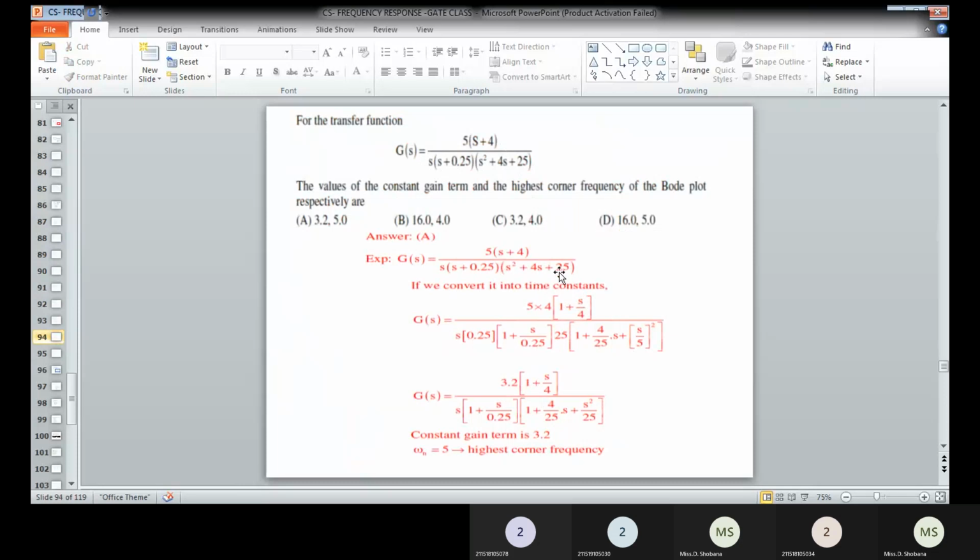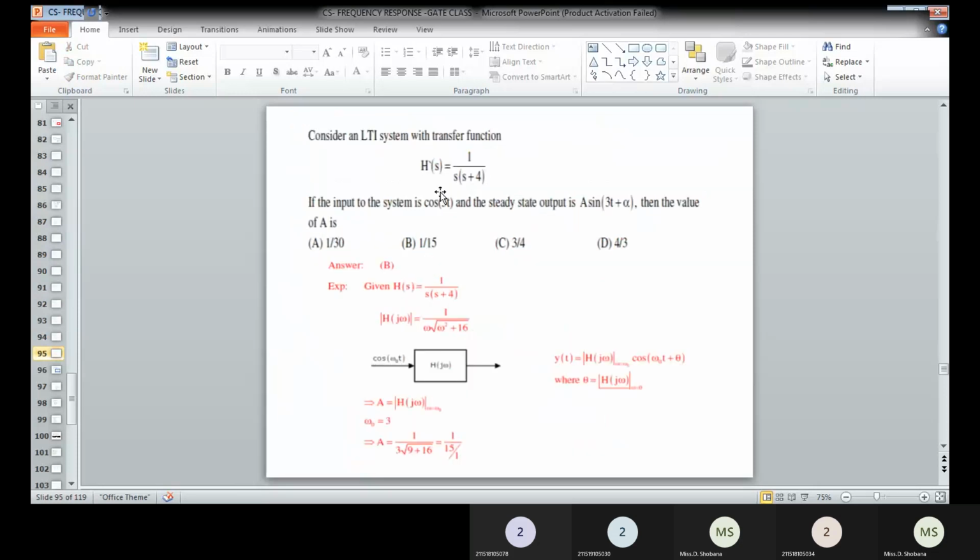The omega n of a quadratic factor is always considered as one of the corner frequencies. Therefore omega n square is equal to 25, so omega n is equal to 5. The corner frequencies are 0.25, 4 and 5. Among these, 5 is the highest corner frequency. So the constant gain is 3.2 and the highest frequency is 5. That answer is available in option A. That will be the correct answer.